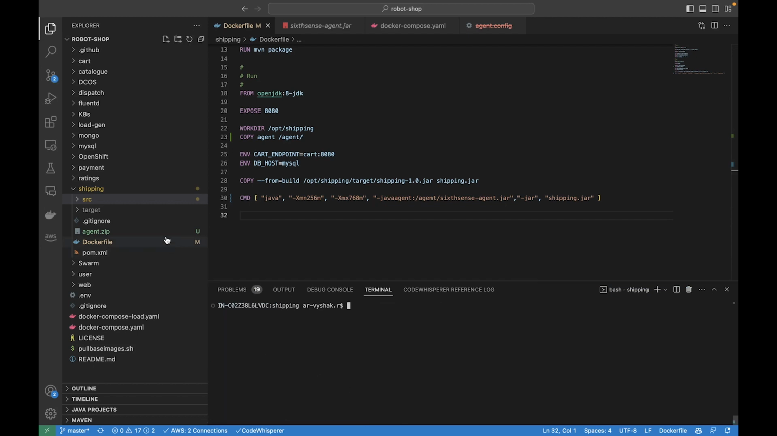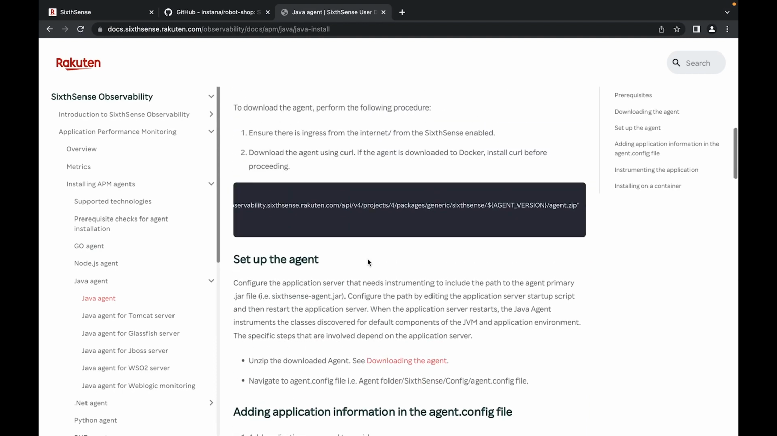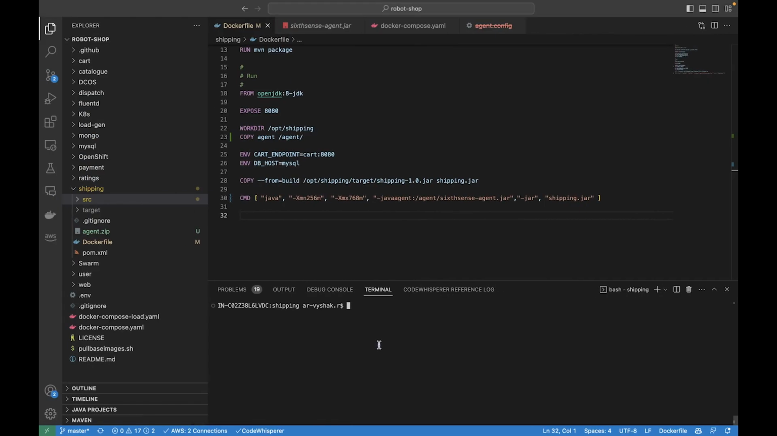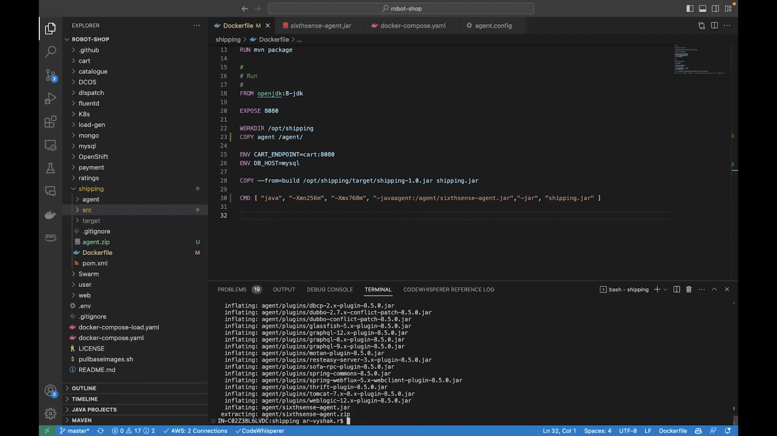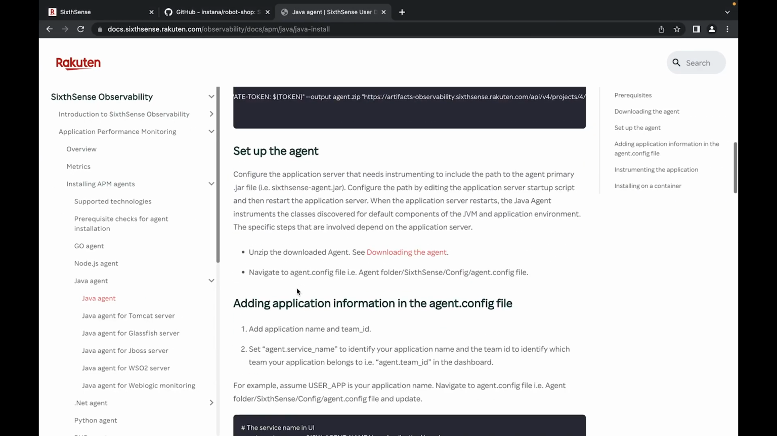Alright, so now you can see the agent.zip has been downloaded, and I'll just unzip that. Once you've done this, we have to unzip the agent. Cool, so the agent is unzipped. We can remove the agent.zip, and now I think there are a few configurations that need to be done.